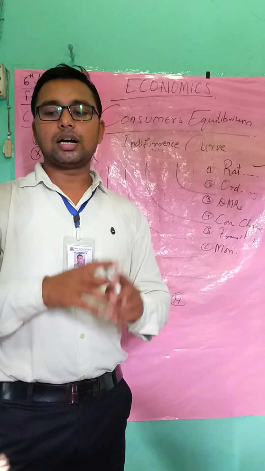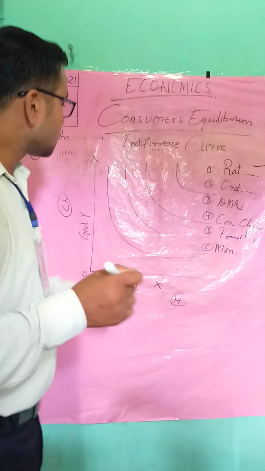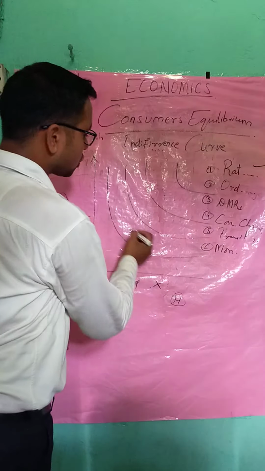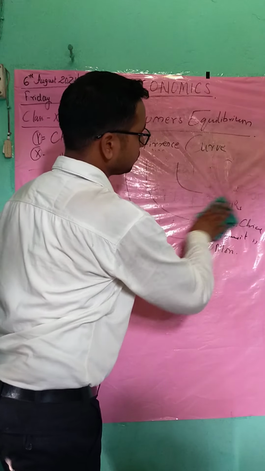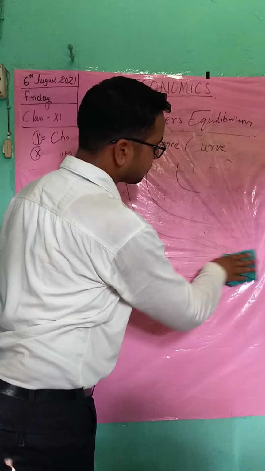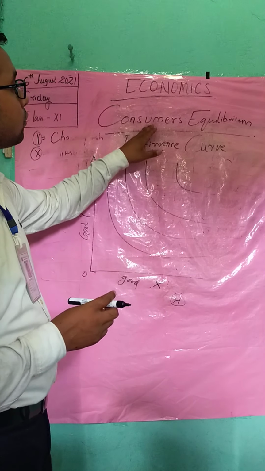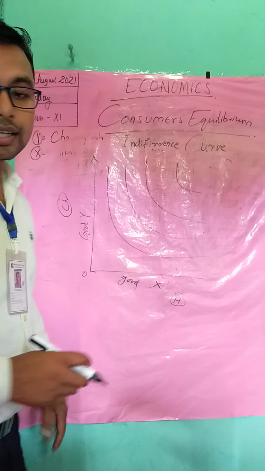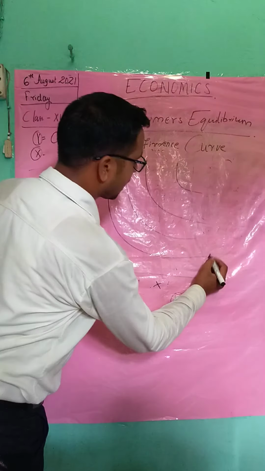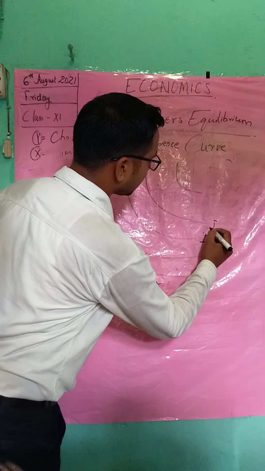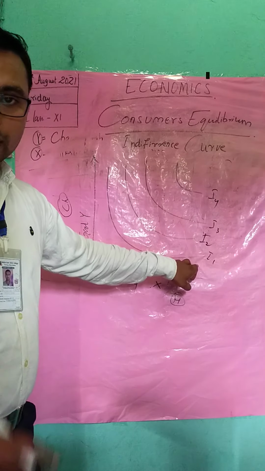Now students, what are the features of indifference curve? Well, I will explain. All right. So firstly, it's downward sloping. We are about to end our chapter, so our indifference curve approach is explaining consumer equilibrium. See, students, firstly, there is downward sloping of indifference curve. I1, I2, I3, indifference curve 4. So it is downward sloping. It is the first feature.